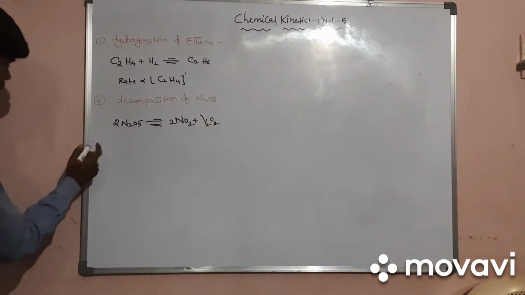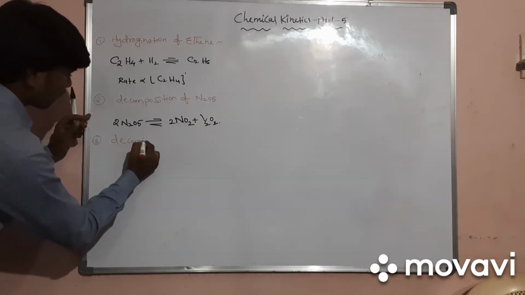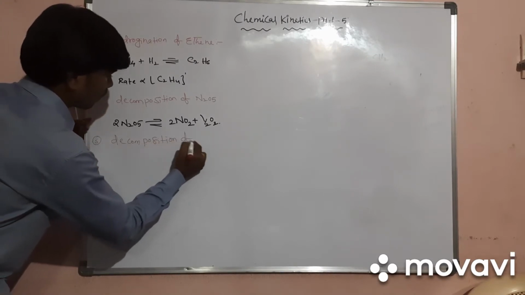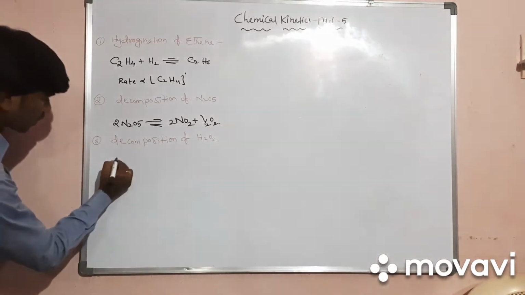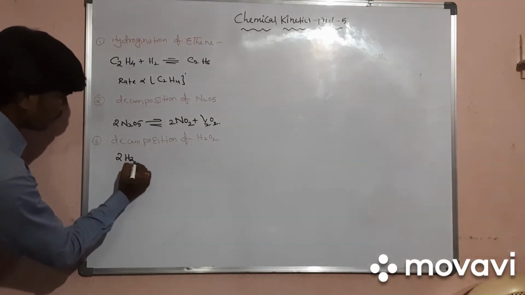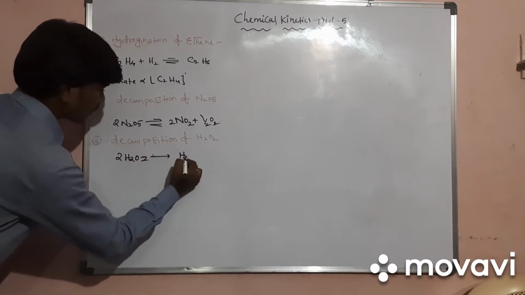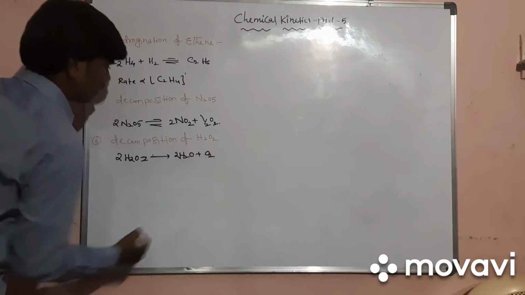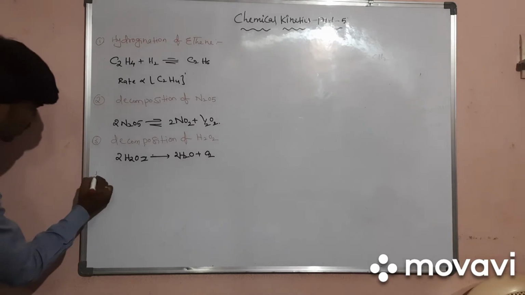Next, the third example is the decomposition of hydrogen peroxide, H2O2. H2O2 will decompose like this: 2H2O2 gives rise to 2H2O plus O2. This is one of the examples of a chemical kinetics first order reaction.